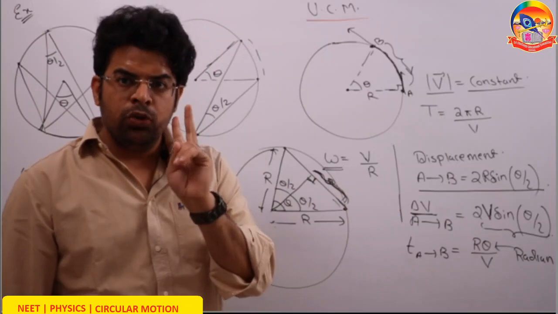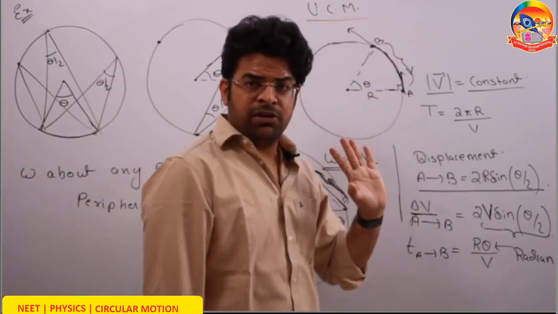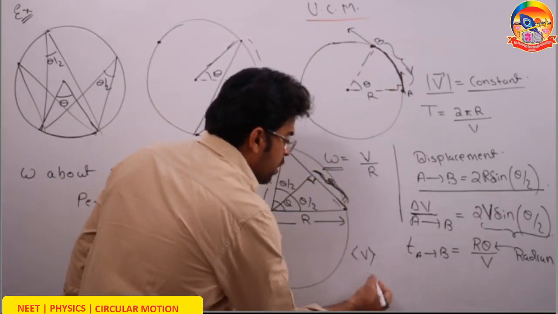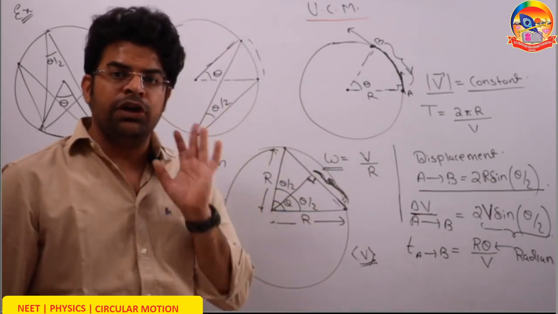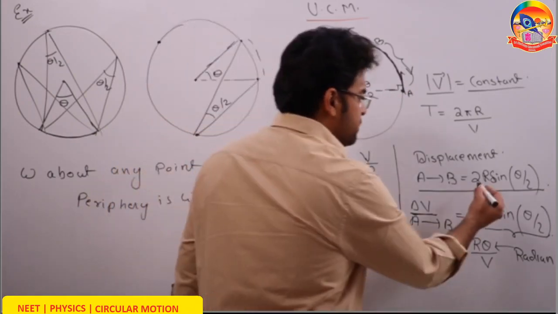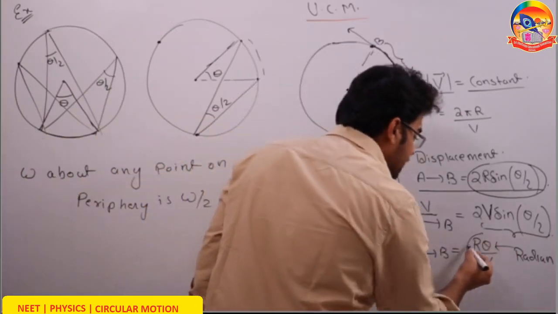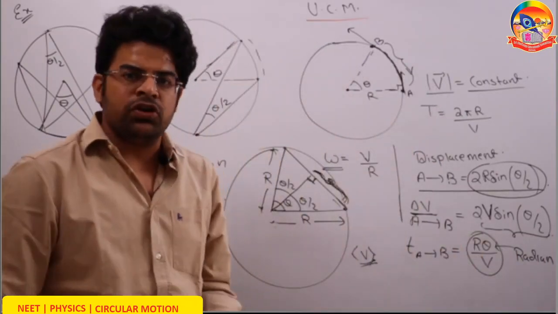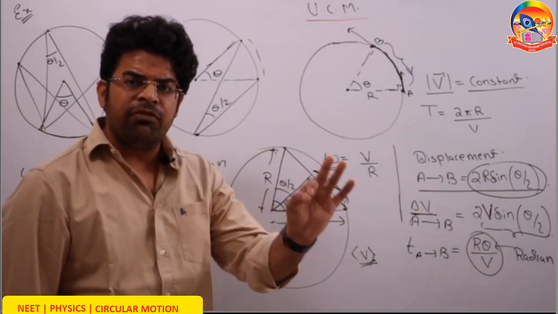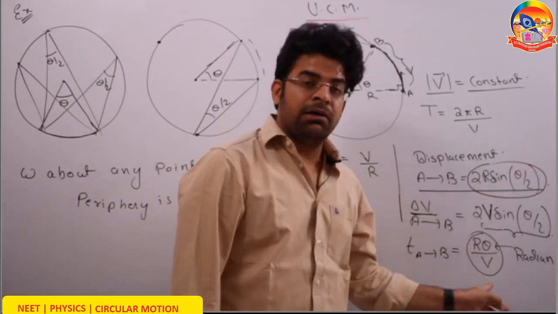Now see, two more important questions get asked here. You know what is the distance traveled, you know what is the displacement. Many a time they ask us average velocity. To get the average velocity, going from A to B, the displacement is 2r sine theta by 2, and the time taken is r theta by v. Average velocity is total displacement upon total time taken. So simply do 2r sine theta by 2 upon r theta by v.